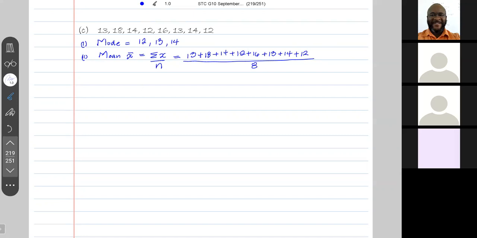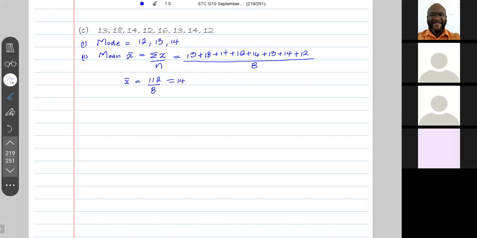When you add up these values, what did you all get, guys? 112. Everybody agree? Yes, I agree. All right. And when we divide 112 by 8, let us see what we get. All right, this looks like 14. So the mean is 14.